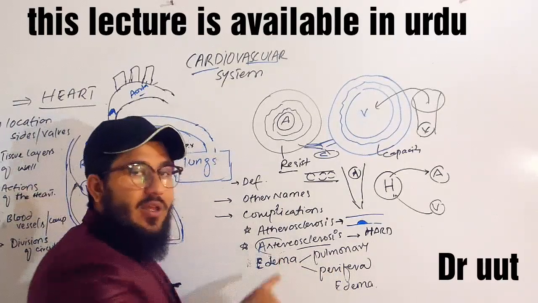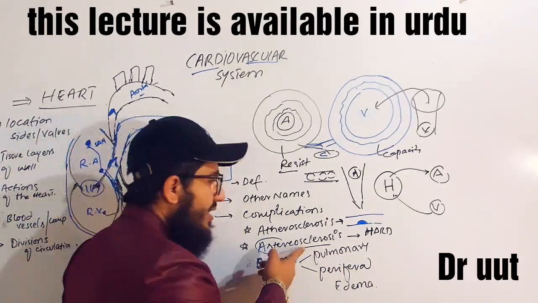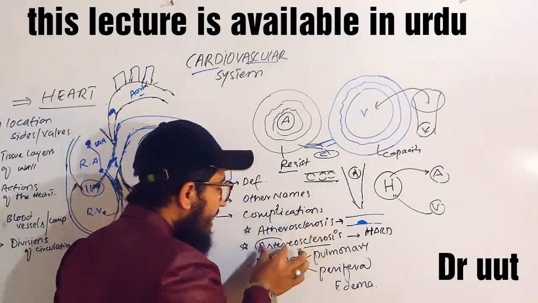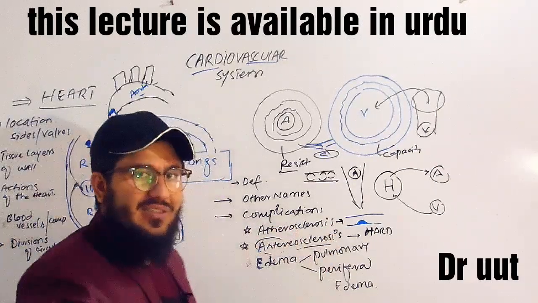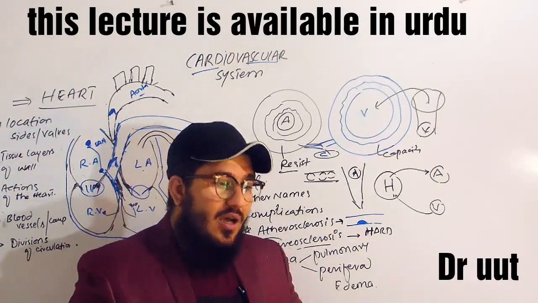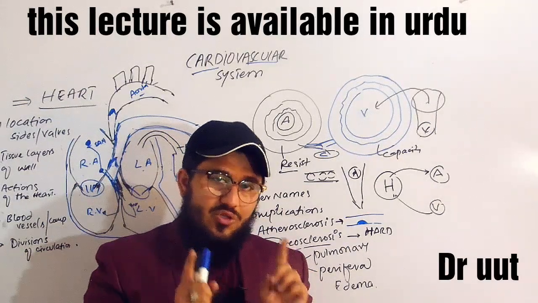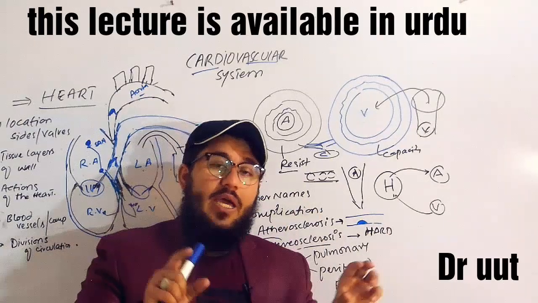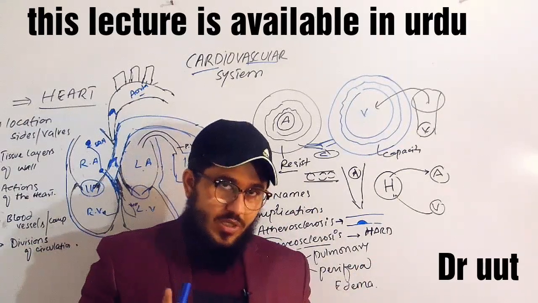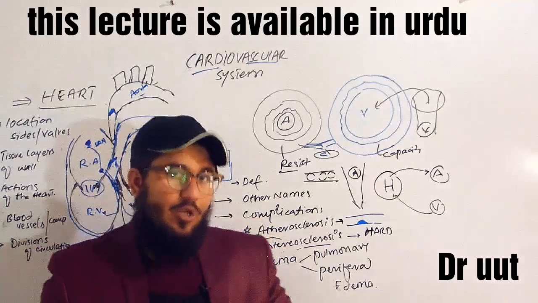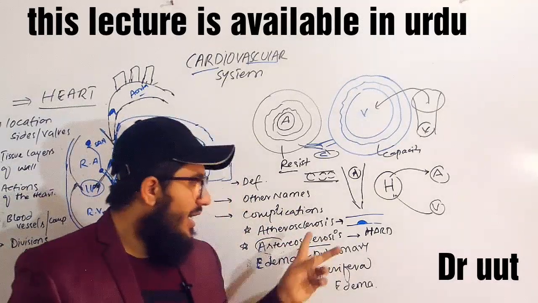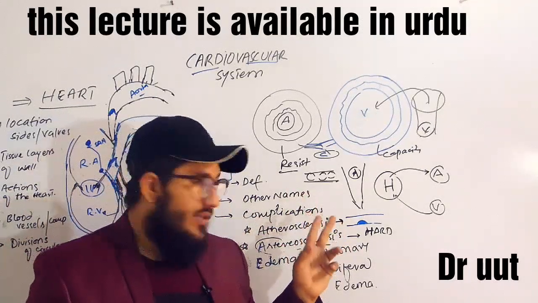Arterio stands for the artery, sclerosis means hardening. So when the artery becomes hard due to some diseases, this is known as arteriosclerosis. Try to remember these two words, athero and arterio. Got it? Arteriosclerosis, atherosclerosis. This is the main difference, and these are the complications relevant to the blood vessels.